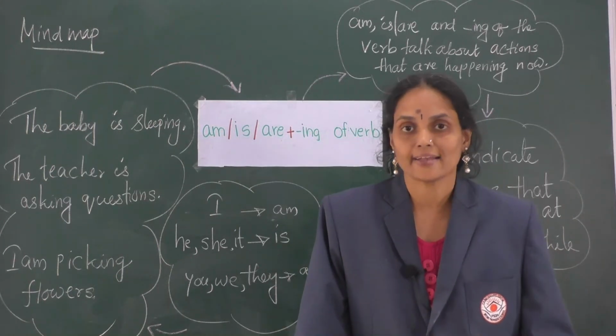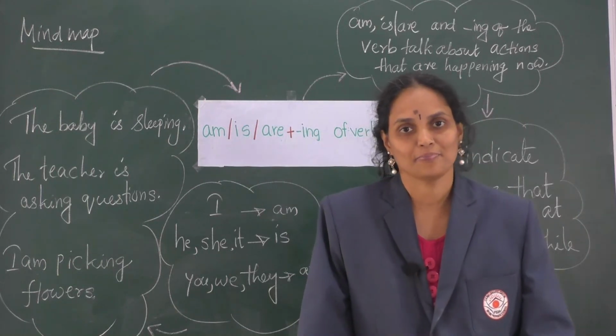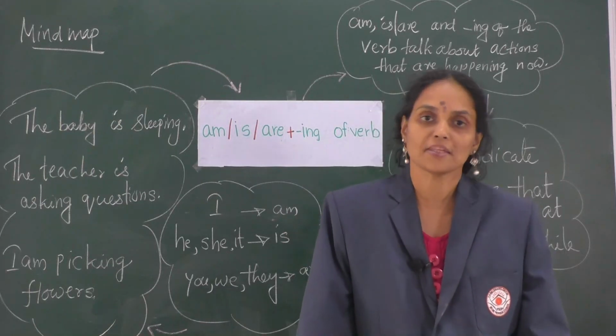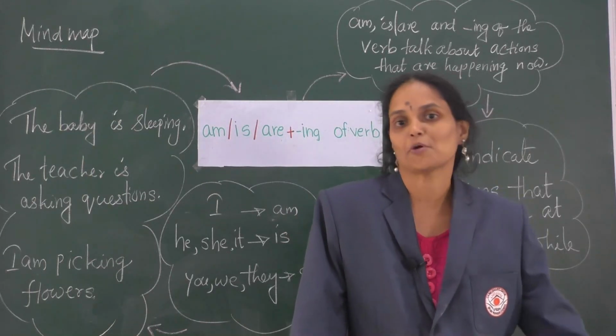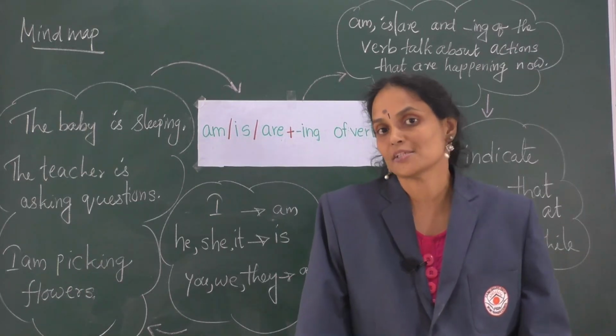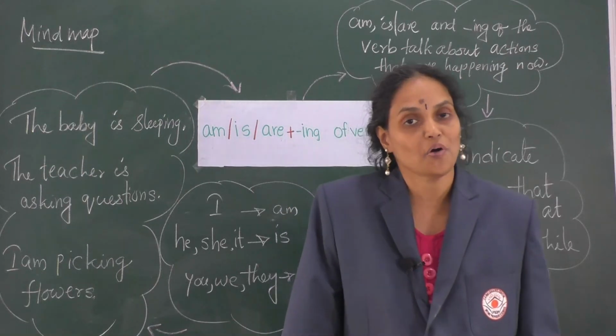Try to understand the structure of the sentences given over here. Try to understand how the auxiliary verbs am, is, are are used in appropriate places, and how they change as the pronouns change. Okay, we will be discussing the whole lesson in the next online class.